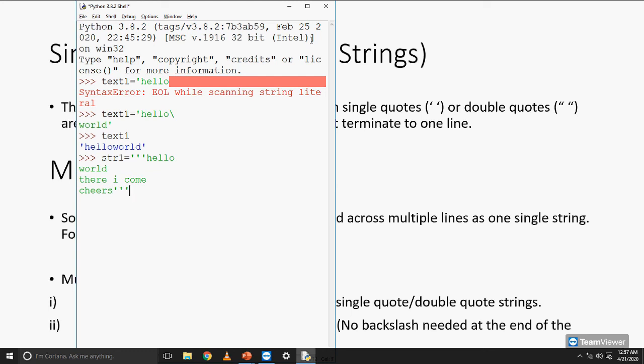Now my string spans a total of 4 lines, which I've started with triple single quotation marks and closed with triple single quotation marks. So it is not giving me an error. I'll try to see the output once.